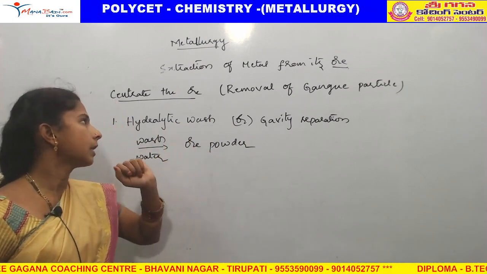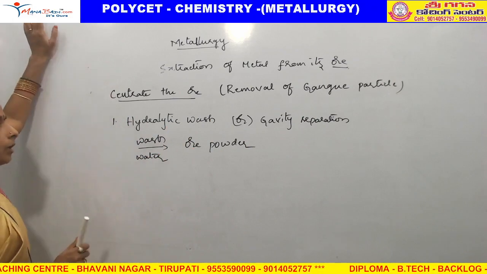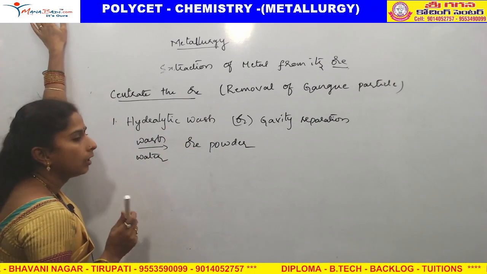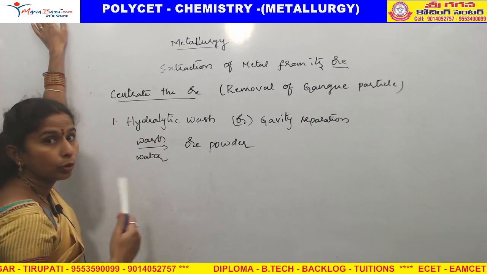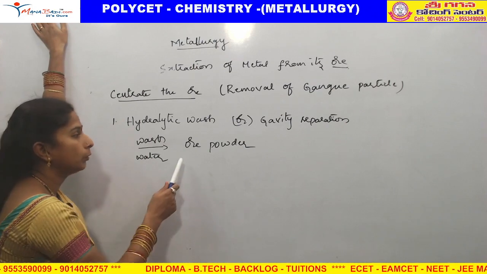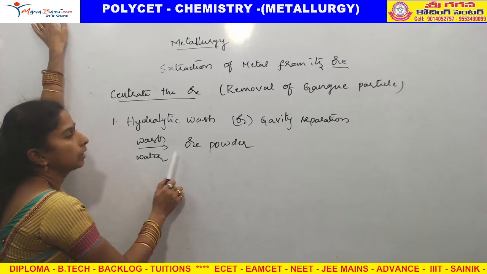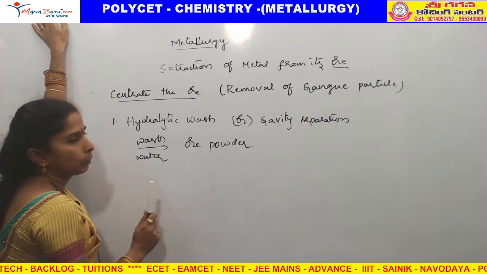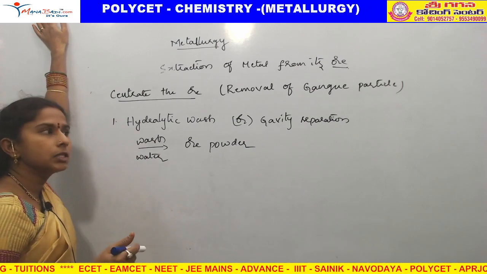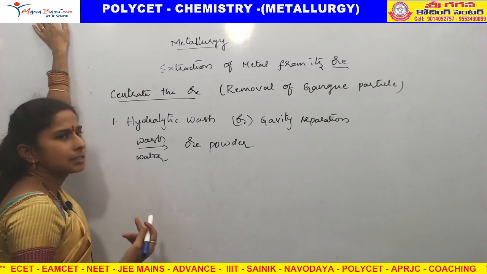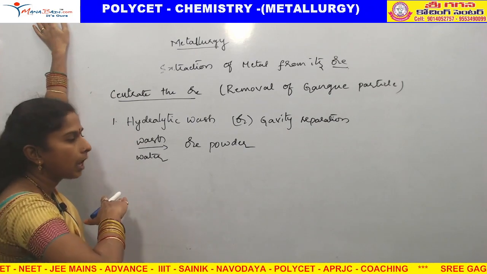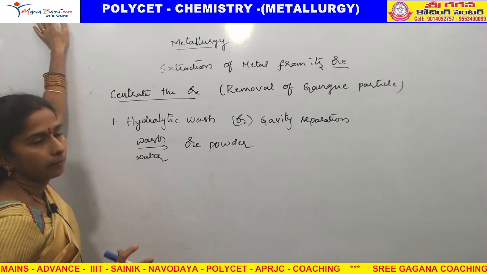This is called hydrolytic wash. It means we are washing with water not only one time, two times, but repeated times, to the ore powder. The gangue particles that are less dense are washed out by the water.